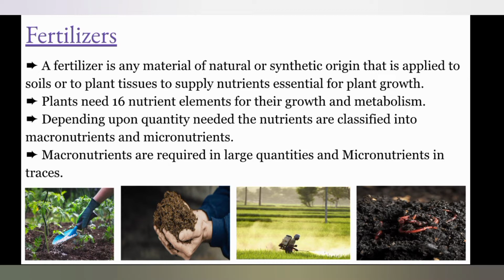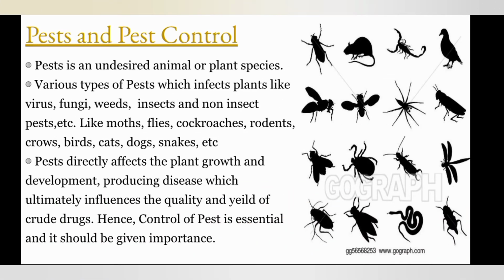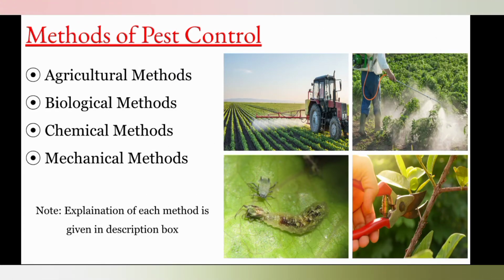The sixth factor is pests. A pest is an undesired animal or plant species which directly affects the plant growth and development, producing disease which influences quality and yield of the crude drugs. There are various types of pests which infect plants like fungi, weeds, insects, roaches, flies, moths, birds, etc. Hence, control of pest is essential and it should be given importance. There are 4 different methods for pest control, namely agricultural method, biological method, chemical method, and mechanical method.